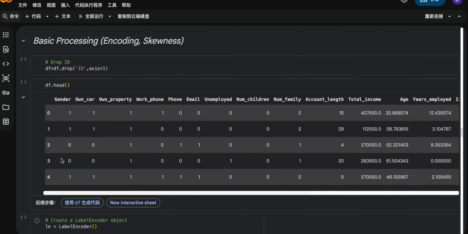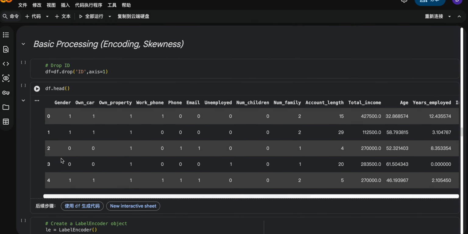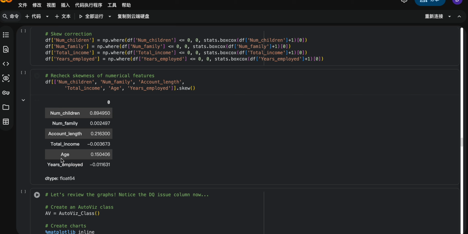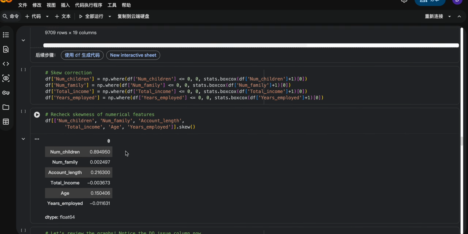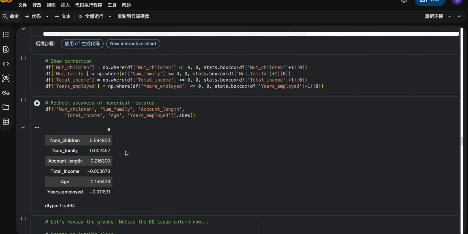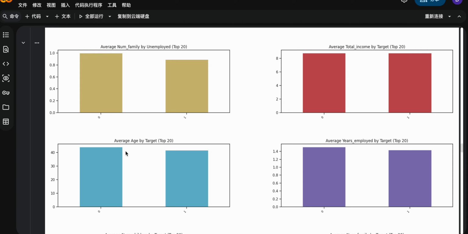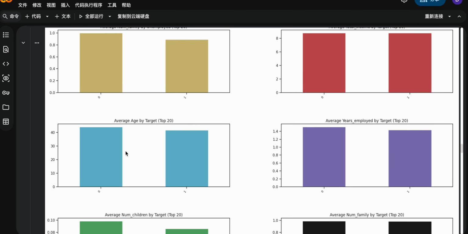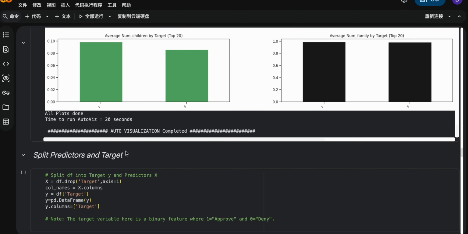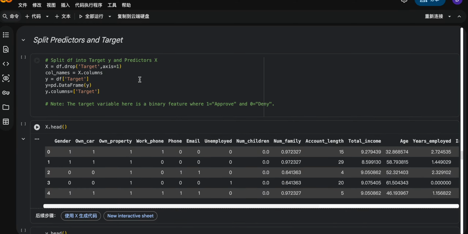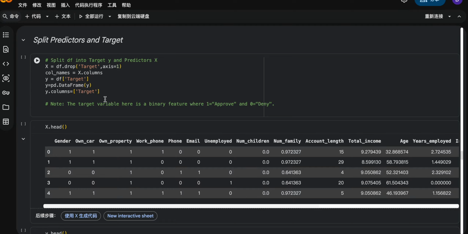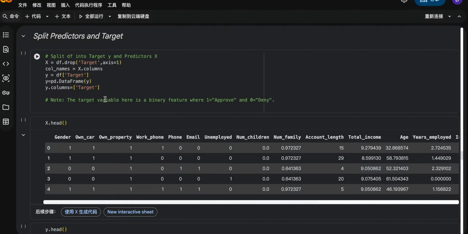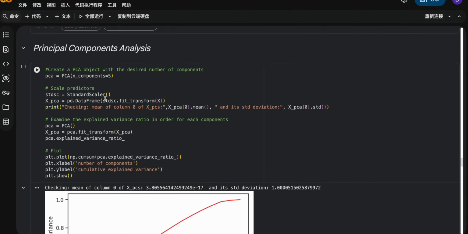We also did some basic processing like encoding and feature selection, and we found that after correction, it reduces the skewness in the distribution. Here is the visual of the data after processing, and we will set it up to tell the model what our predictor and target are in this process.